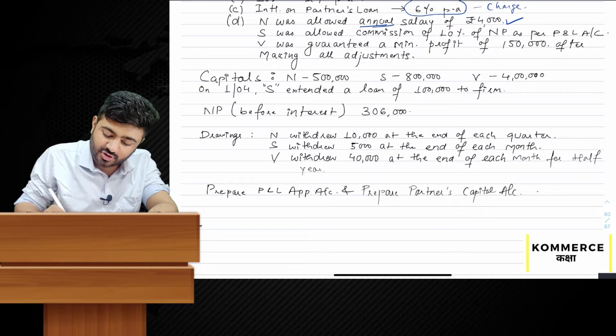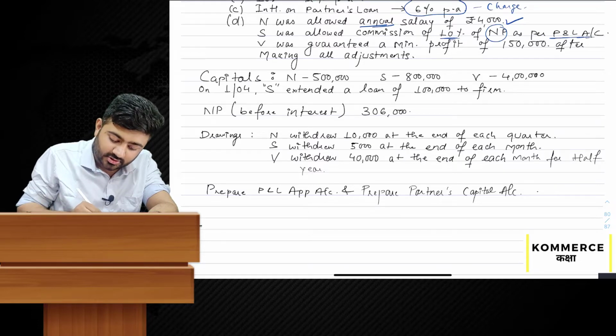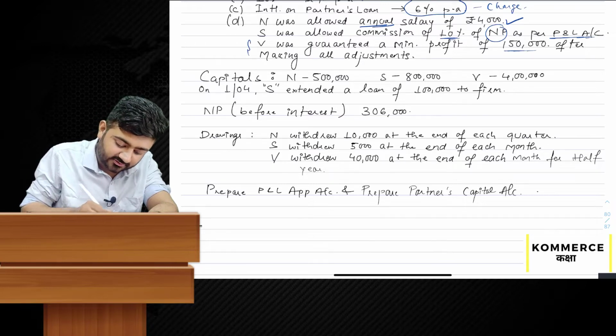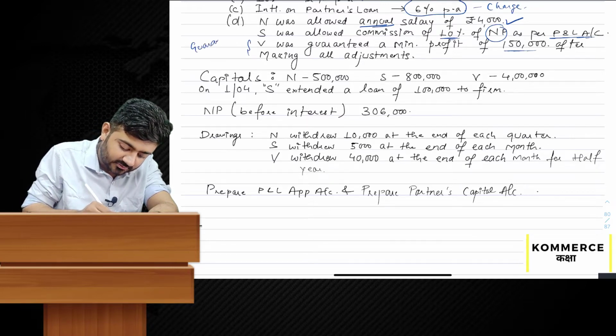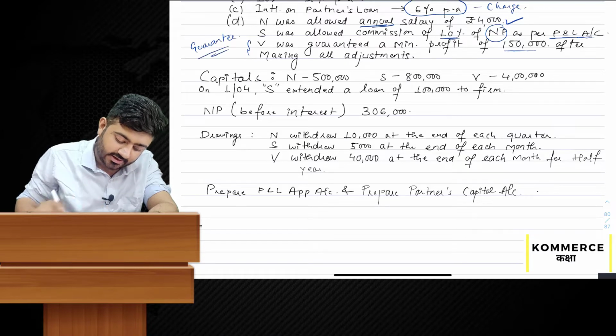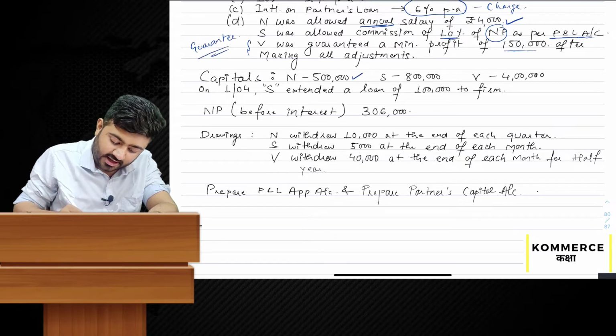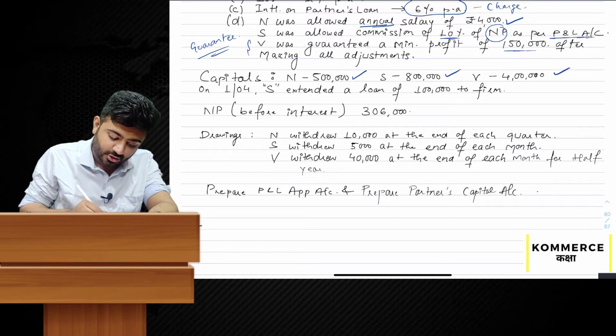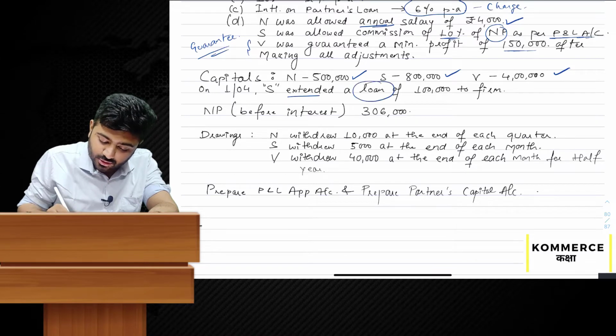S was allowed a commission of 10% of net profit as per P&L account. V was guaranteed a minimum profit of 1,50,000 after making all adjustments. This is the guarantee. Capitals are N 5 lakh, S 8 lakh and V 4 lakh rupees. On 1st April, S extended a loan of rupees 1 lakh to the firm.